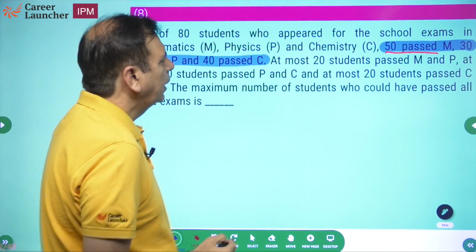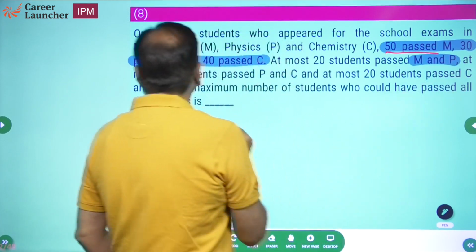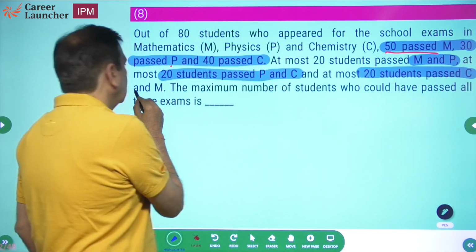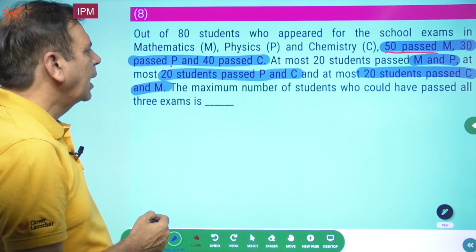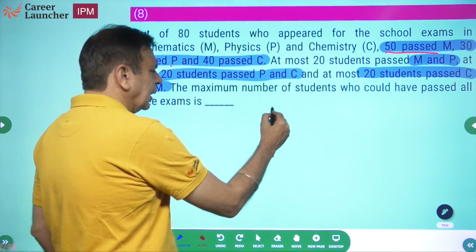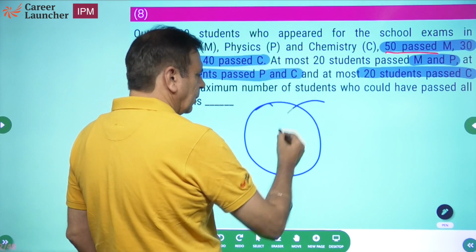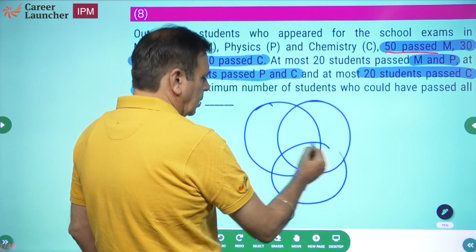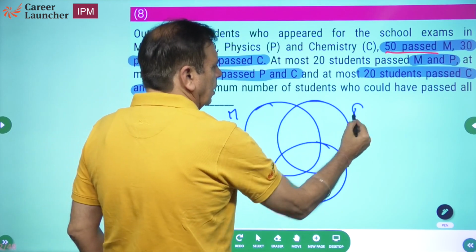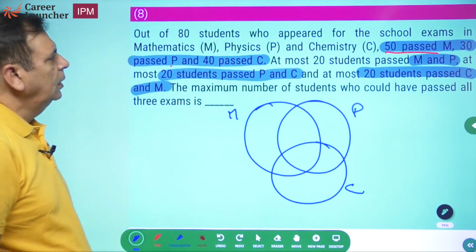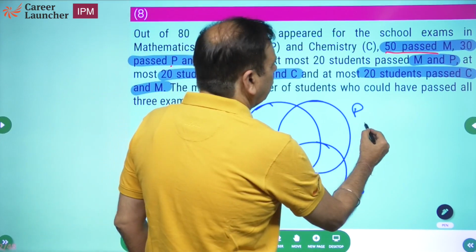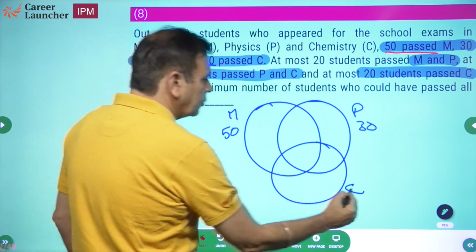At most 20 students passed maths and physics. At most 20 students passed physics and chemistry. At most 20 students passed chemistry and maths. What is the maximum number of students who would have passed all three? Okay. चलो फिगर बना लेते हैं एक बार. कई बार फिगर से ज्यादा अच्छा समझ आता है. What do we have? Maths, physics and chemistry. Okay. He says 50 pass maths, 30 pass physics and 40 pass chemistry.